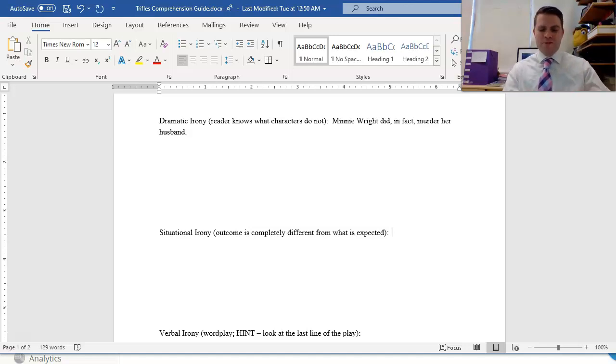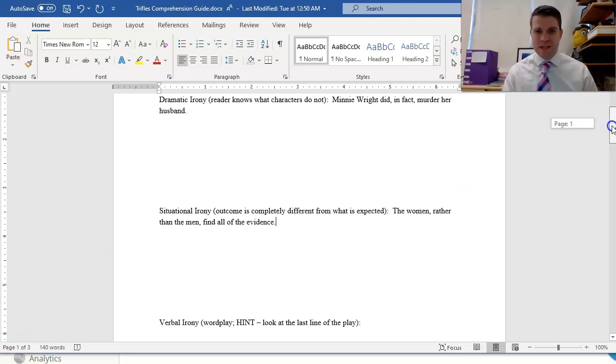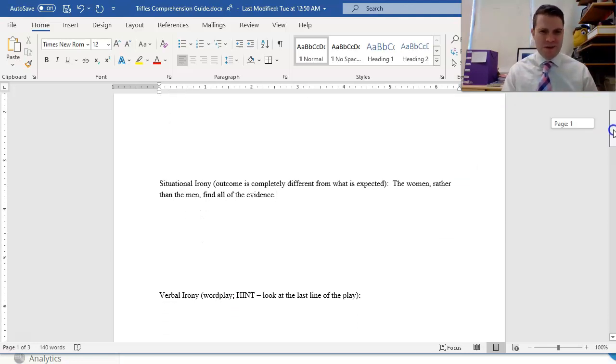So we might say, for our situational irony here, the women, rather than the men, find all of the evidence. So even though the women are looked down upon in this play as being less than the men, or less intelligent than the men, or being worried over trifles, unimportant things, notice that the women are the ones who figure out everything in this play. The men, in the end of the play, have no idea. They find nothing. That's going to build up to our theme in a little bit here as well.